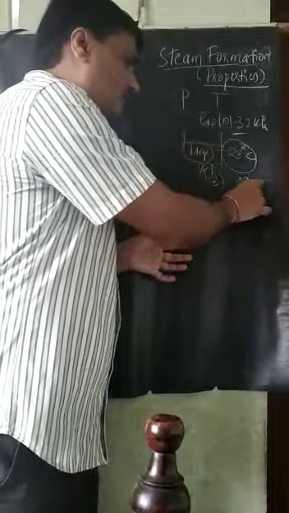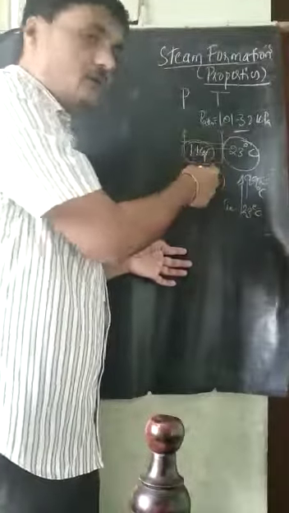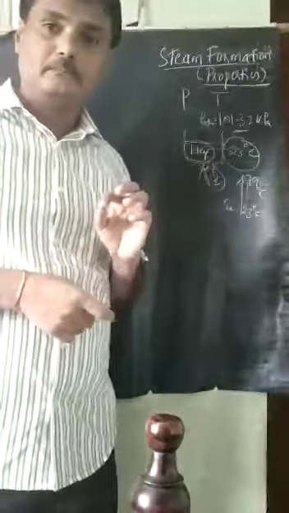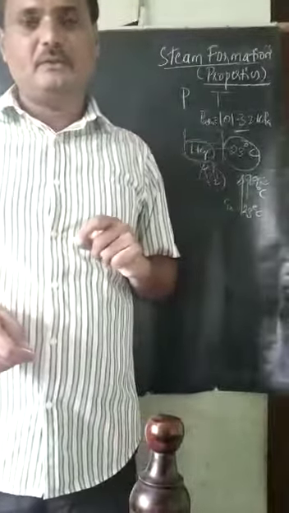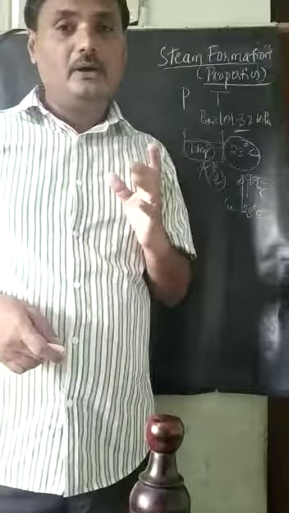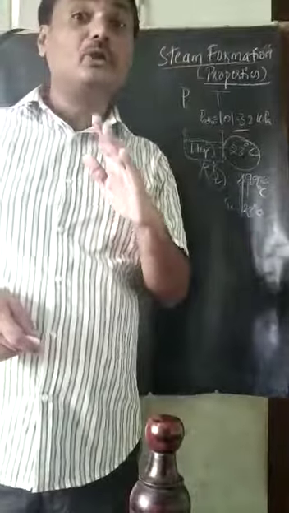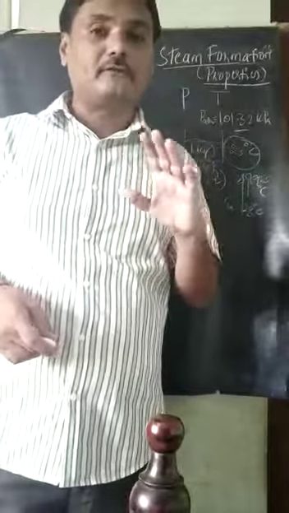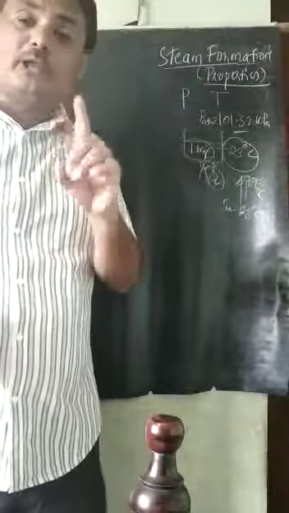Once it reaches more than 99 degrees centigrade, nearing 100 degrees centigrade, the liquid water starts boiling, meaning vaporizing, converting from liquid water to vapor phase. Liquid to vapor phase starts at 100 degrees centigrade at atmospheric pressure.